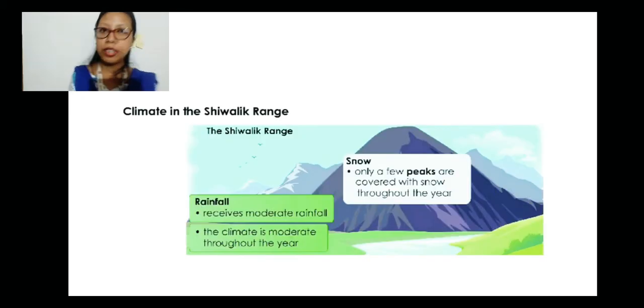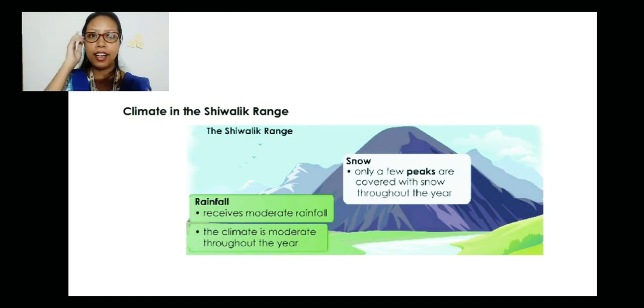Then what is the climate of the Shivalik range? Snow. Only a few peaks are covered with snow throughout the year. You can count them. Only very few are there where you can see the peaks covered with snow. And rainfall, it receives moderate rainfall. Now we have talked about how Kaziranga falls into the Shivalik range, right? That means what? We used to have a lot of rainfall.